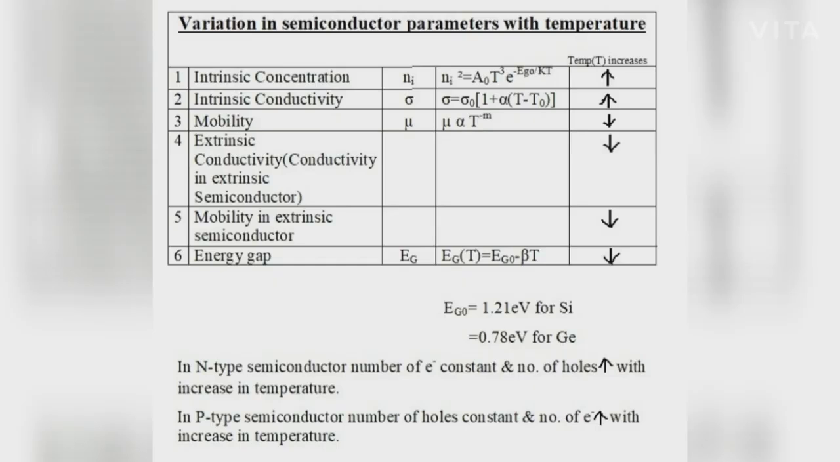Sixth one, energy gap. Energy gap Eg is equal to Eg naught minus beta T. Here, with increase in temperature, the energy gap decreases in accordance with the formula. In N-type semiconductor, the number of electrons is constant and the number of holes increases with the increase in temperature. And in P-type semiconductor, the number of holes is constant and the number of electrons increases with the increase in temperature.